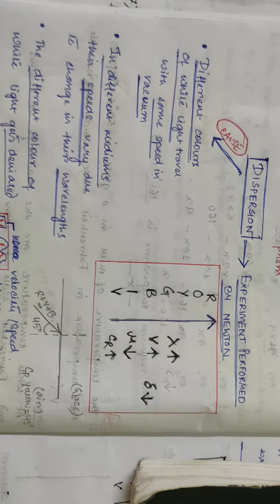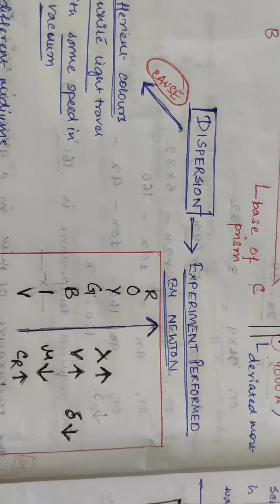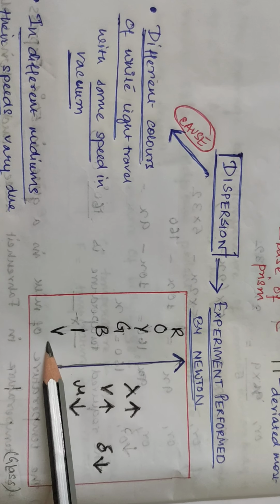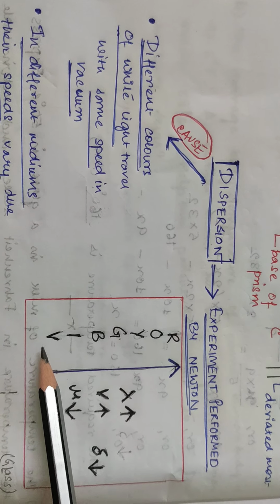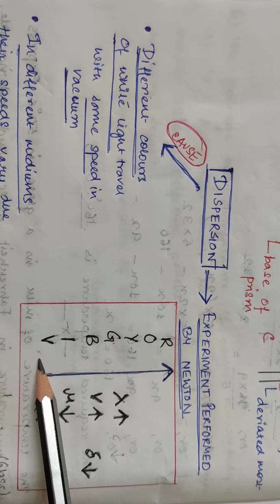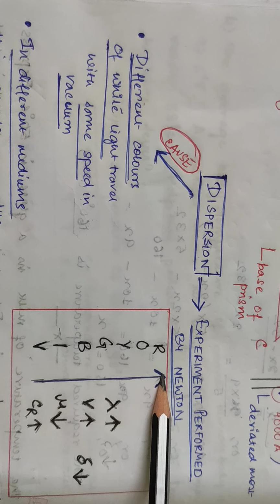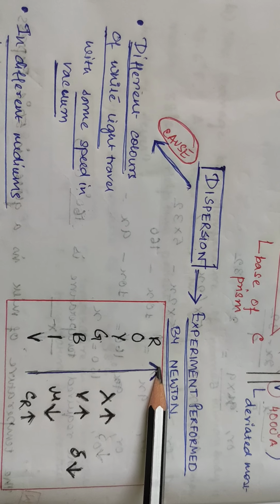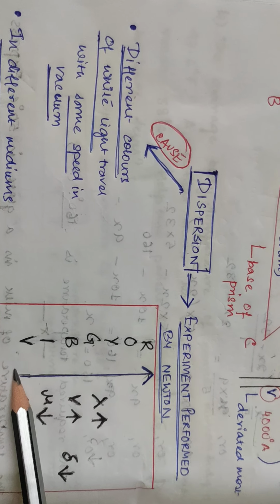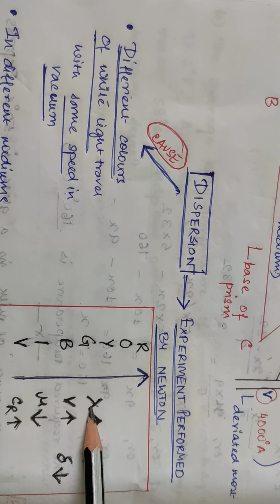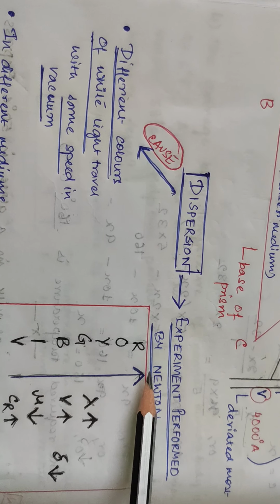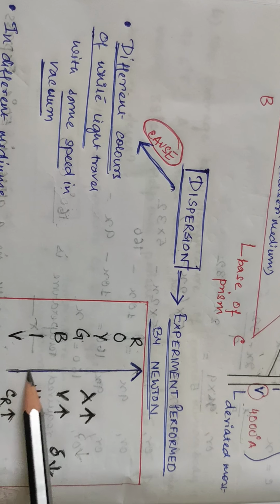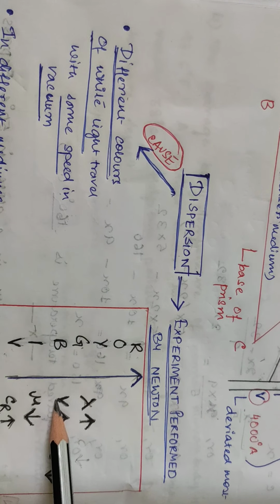Now this is just a recapitulation of how, say, the violet end is formed near the base of the prism and red at the topmost level, of VIBGYOR. As we go up from the violet end to the red end, wavelength increases, red light having the maximum wavelength and violet the minimum. Now, wavelength increases, therefore the speed of light will increase.